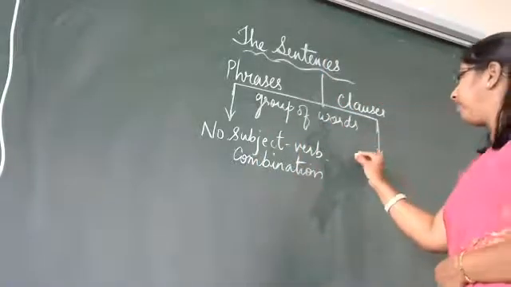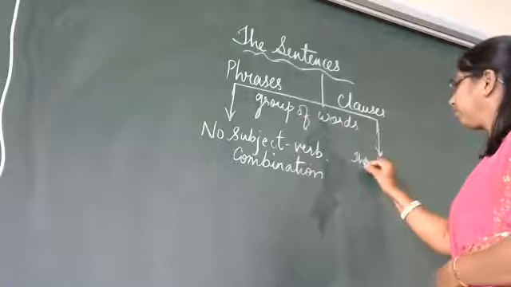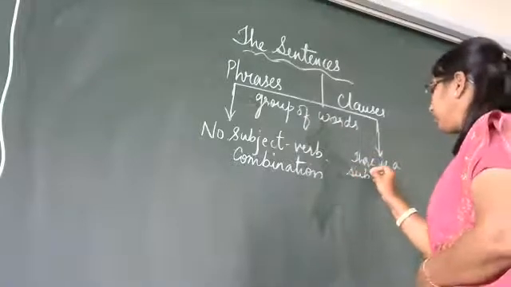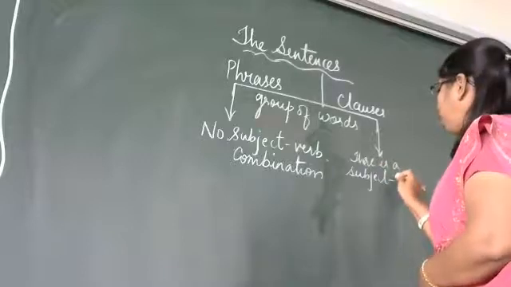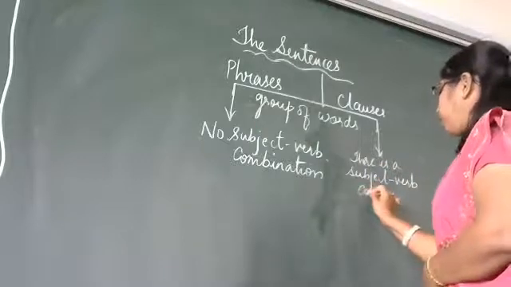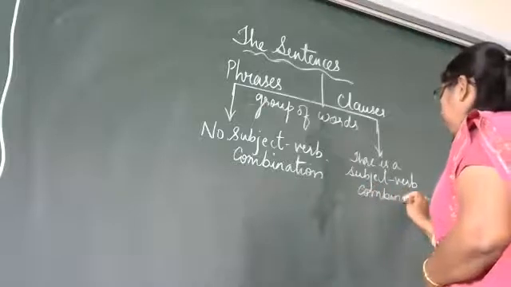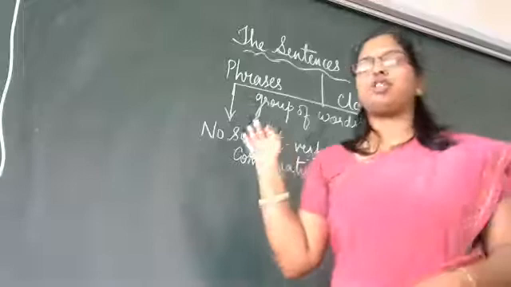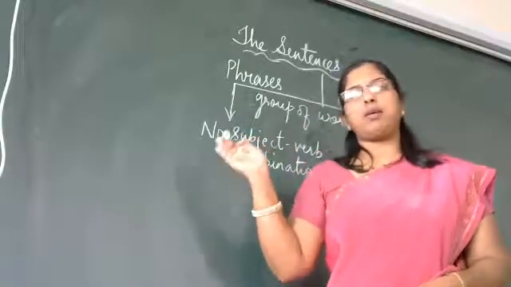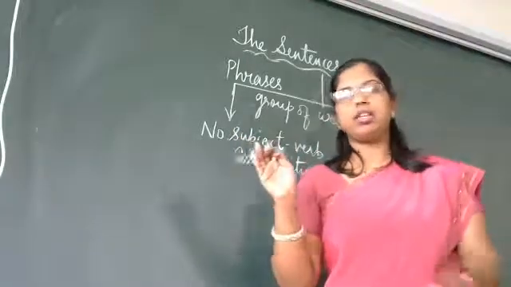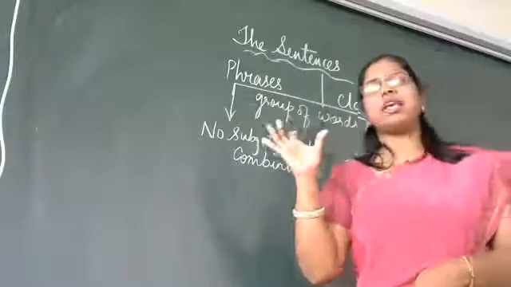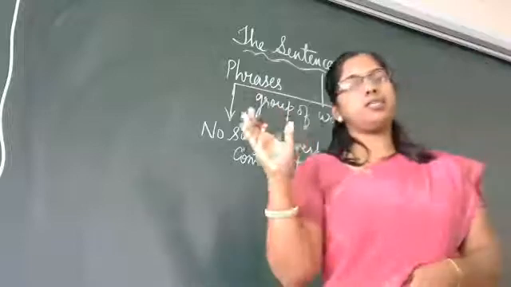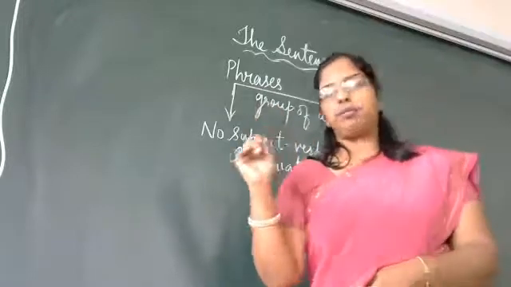And here there is a subject-verb combination. What do you mean by this? That means in phrases it is only a group of words. There is no subject, there is no verb. Understood? But when it comes to clauses, it is a group of words, but along with that you have a subject, you have a verb.